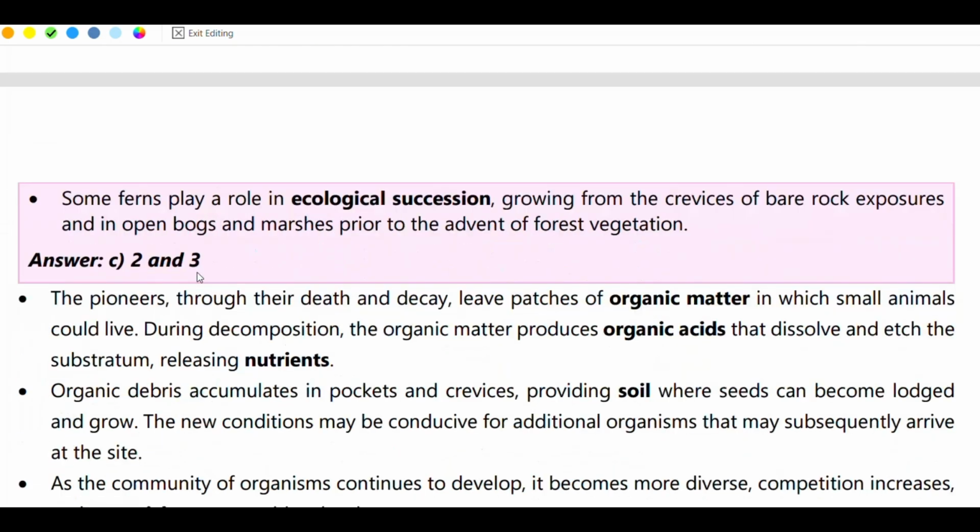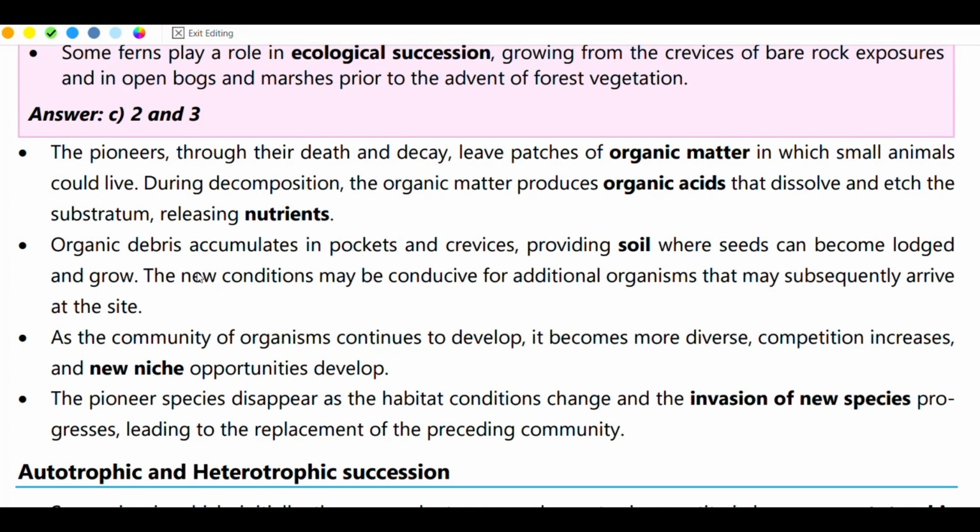Now, the pioneers, through their death and decay, leave patches of organic material. Here it is a cycle. On that organic material, small animals could live, and during decomposition, the organic matter produces organic acids, which in turn release nutrients.